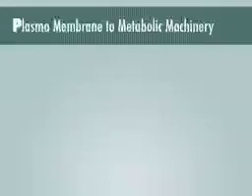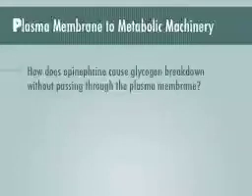Cyclic AMP, the second messenger. Earl Sutherland knew that epinephrine somehow caused glycogen breakdown, but his question was, how does epinephrine cause glycogen breakdown without actually entering the cell through the plasma membrane? Of course, now we know that the second messenger is what transmits the signal from the plasma membrane to the metabolic process that triggers it.